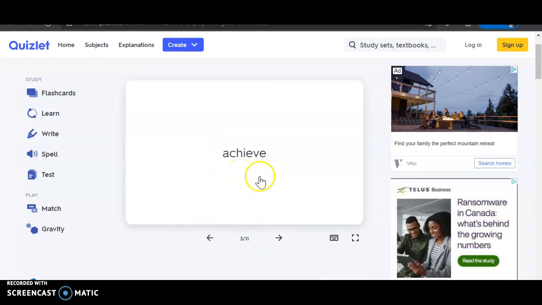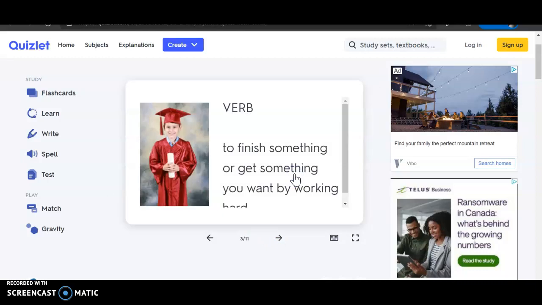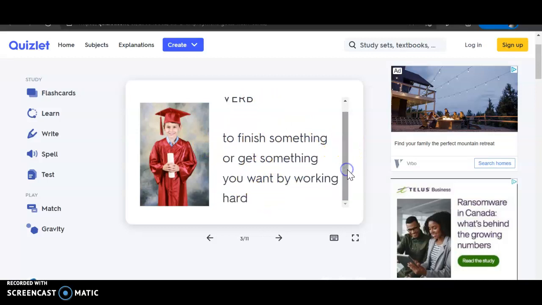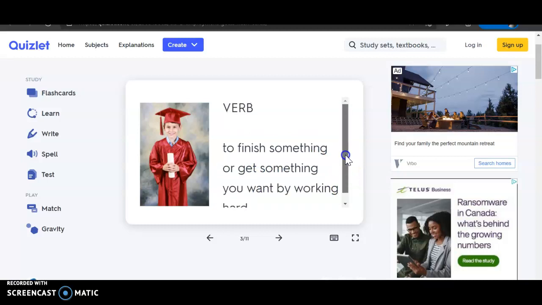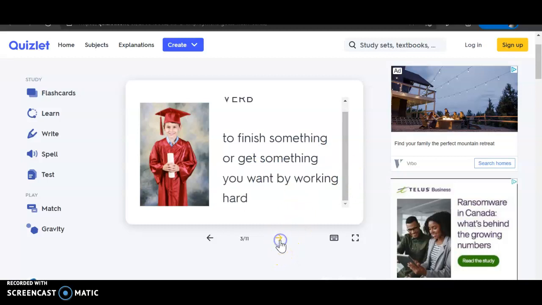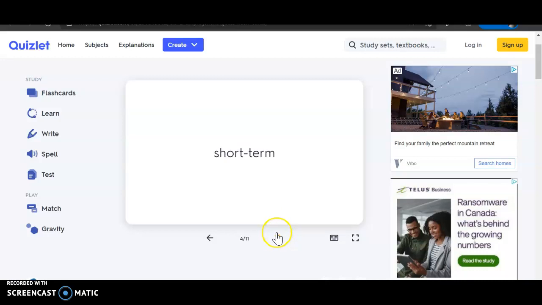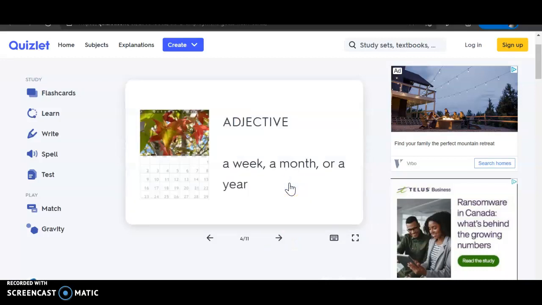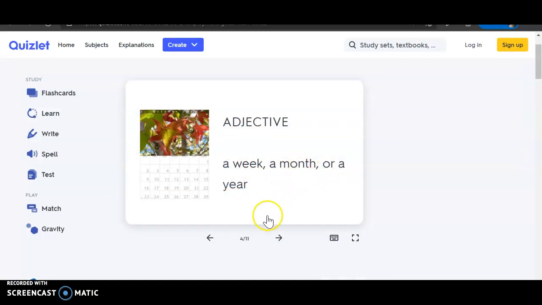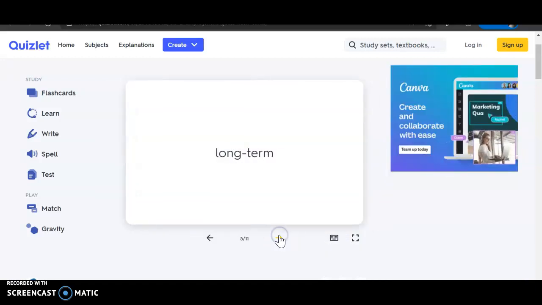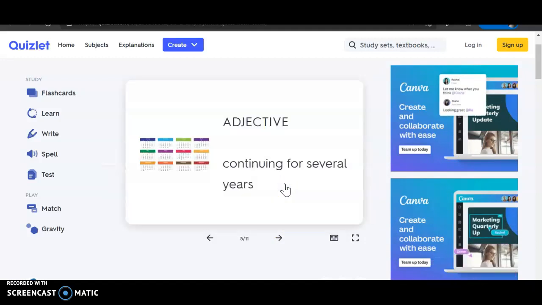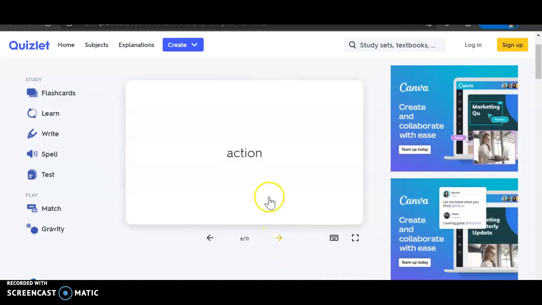It says achieve. And then if you click on the white part, it will tell you what the meaning is. So practice reading to finish something or get something you want by working hard. Okay, and you can scroll up and down like this. Go to the next one. Short term. Let me click. Oh, adjective, a week, a month, or a year. And I can keep going all the way through, flipping through, arrowing ahead.